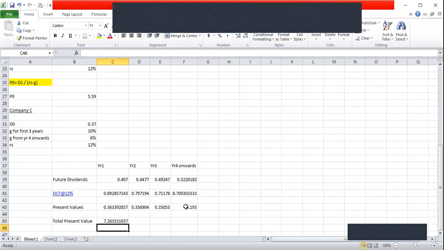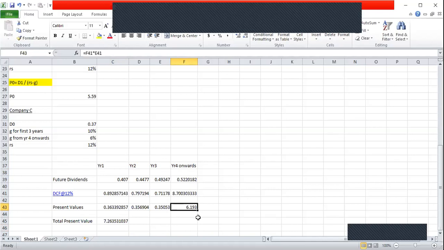Since we have applied the constant dividend growth rate formula from 4th year, we need to again discount the answer that we have obtained, which is 8.7, by the preceding years, in this case 3rd year's discount factor. So 3rd year's discount factor is 0.71178. So when we do that, present value of the cash flows from year 4 onwards will become 6.193.